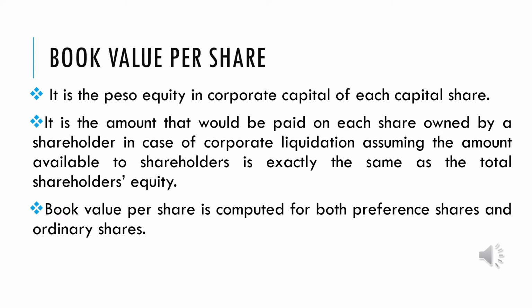So in your conceptual framework, there is a discussion about earnings per share. The earnings per share is related only to the ordinary share. But book value per share can be computed for both preference and ordinary. So later in our discussion and examples, we will describe how to compute the book value per share of both the preference and ordinary shares.